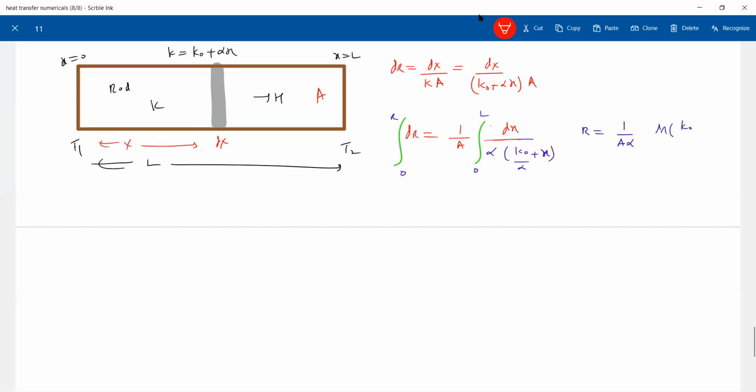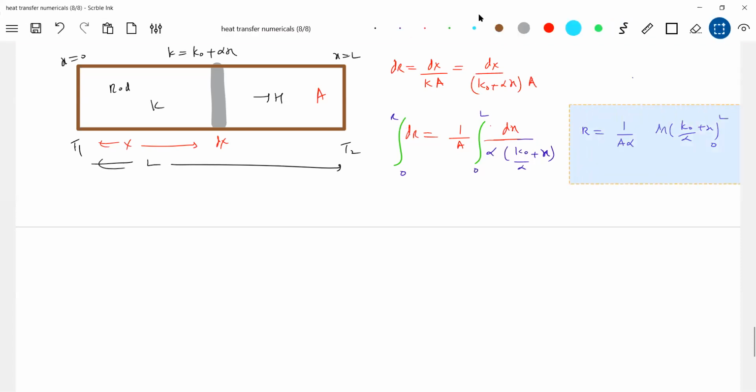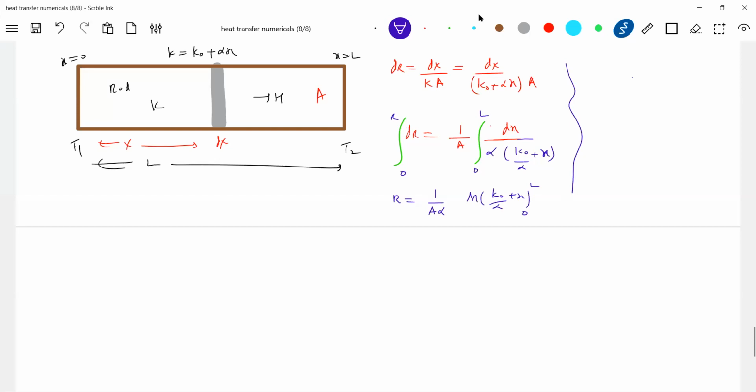Log of, with limits 0 to L. Further, the next step: R is equal to 1 by A alpha, log of K naught alpha plus L, minus log of, putting x equals 0, K naught by alpha.